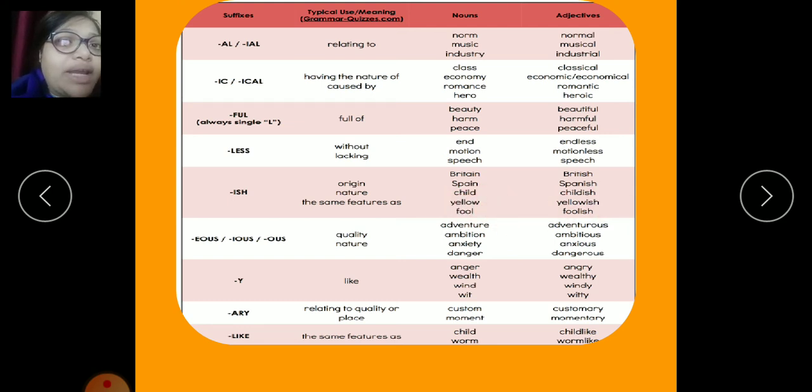Then we have the origin, and nature of the same features, as ish. Britain becomes British, Spain becomes Spanish, child becomes childish, yellow becomes yellowish, fool becomes foolish. Then for quality or nature we have to add EOUS, IOUS and OUS. Adventurous, ambitious, anxious and dangerous. Similarly, if we add y to some nouns, what do we get? Angry, wealthy, windy and witty, from anger, wealth, wind and wit. Similarly, if we add ARY, custom becomes customary, moment becomes momentary. If we add like, childlike or warmlike. So these are the examples where we can form new words or adjectives from the noun.